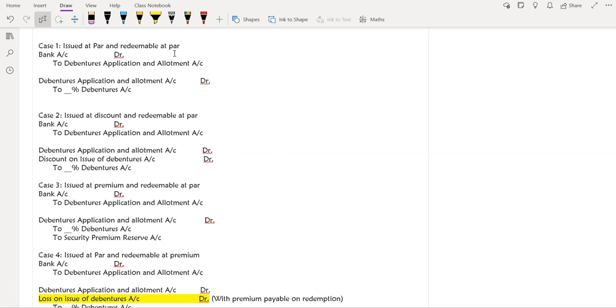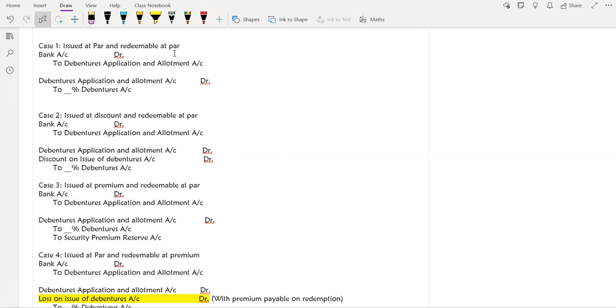Whatever money we actually receive will be debited to the bank account, and the same amount we credit to the debentures application and allotment account. So if there are any changes, they will be only in the second entry. In the second entry, the money we received for application and allotment will be transferred to the percentage debentures account.